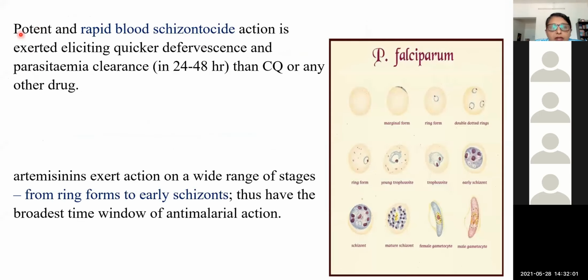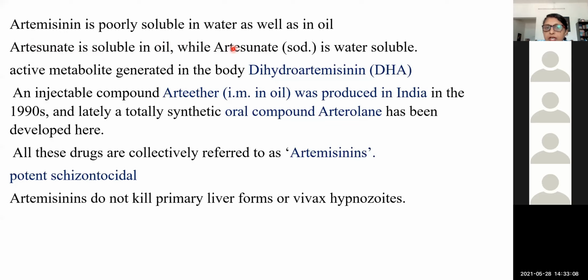We are talking about artemisinin derivatives. There are different derivatives. Artemisinin itself is poorly soluble in water as well as in oil, so some derivatives have been invented. Artesunate is soluble in oil, whereas artesunate sodium is water soluble. Then there is another active metabolite liberated in the body, dihydroartemisinin, DHA.